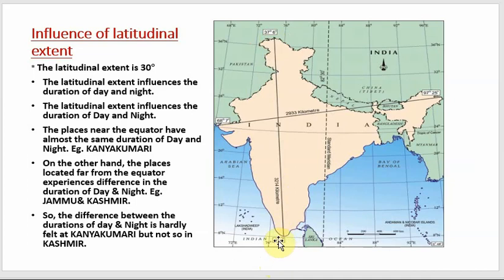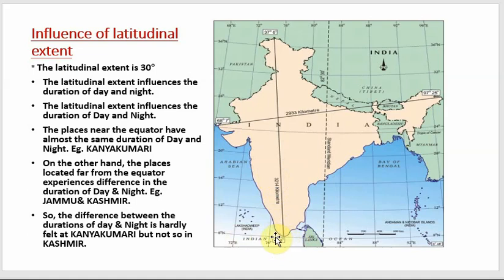You can see Kanyakumari is situated in the extreme south here at the southern tip, whereas Jammu and Kashmir is situated at the northern tip, extreme north, and both are situated at different latitudes. Jammu and Kashmir is at approximately 37 degree latitude, whereas Kanyakumari is at 8 degree latitude. Alright, so places situated on different latitudes have different influence of day and night.